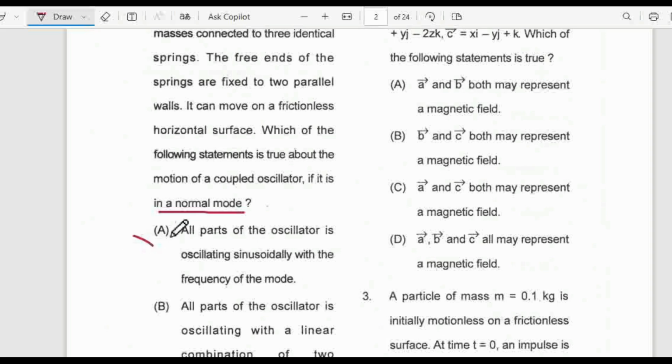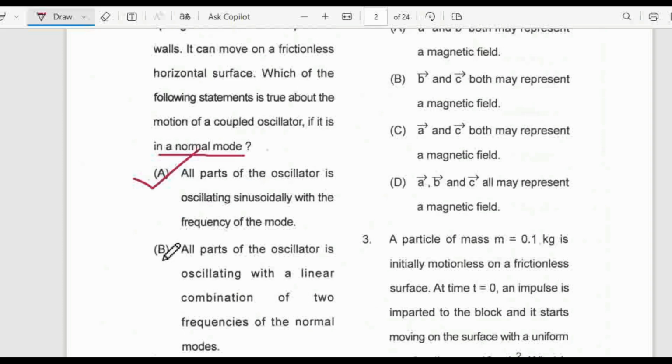This is the correct one. Option B is not correct, because it says all parts of the oscillator oscillate with a linear combination of the two frequencies. Linear combination means superposition. As the question mentions a single mode only, option B would be correct only if it were a superposition mode. As it is not mentioned like this, option A is the correct one.